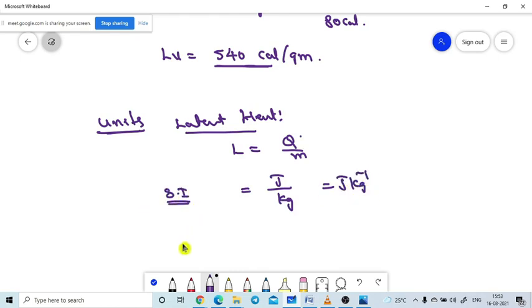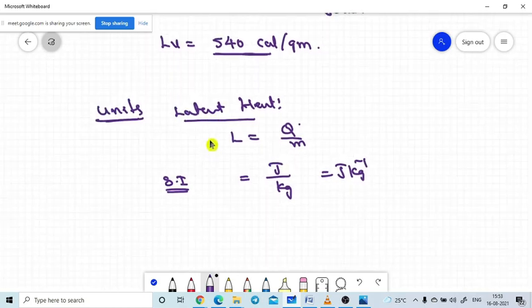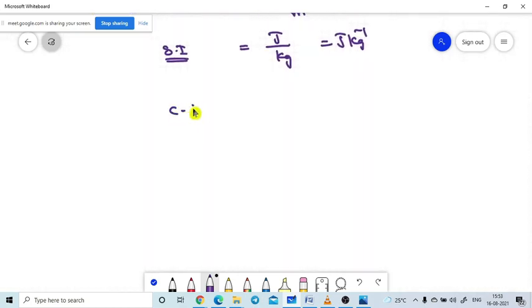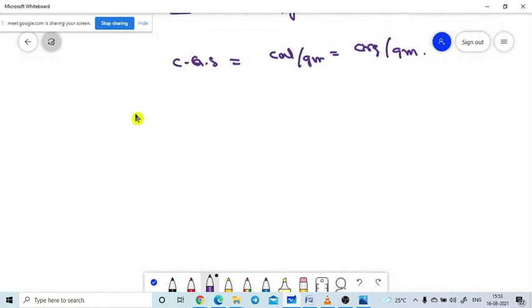In a similar manner, what are the units in the CGS system? Calorie per gram, or simply erg per gram. We name it erg per gram. That is number 9. What is the dimensional formula for latent heat?